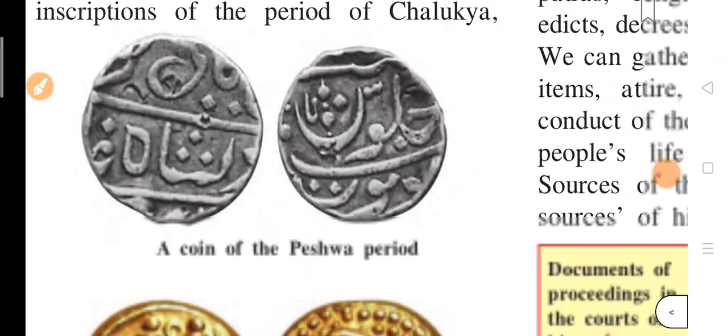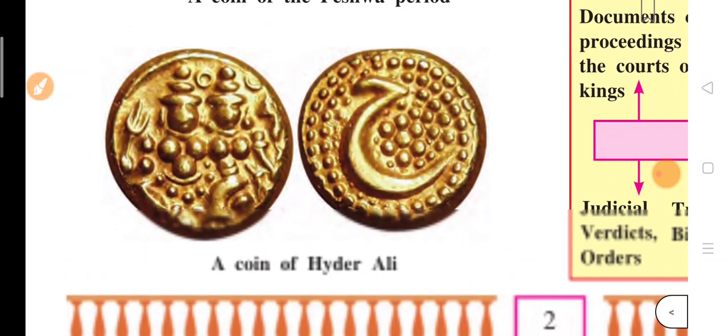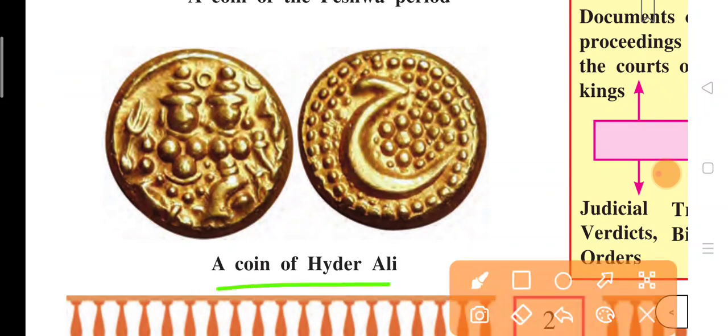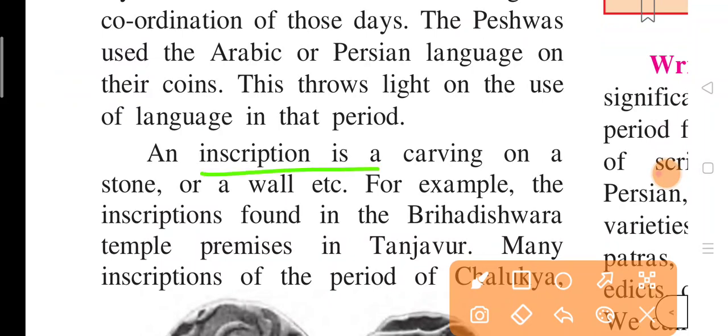Here you can see a coin from the Peshwa period. And here this was the coin from the Hyder Ali period. See here, the Shiva Parvati image is carved. Now, an inscription is a carving on a stone or a wall, etc.